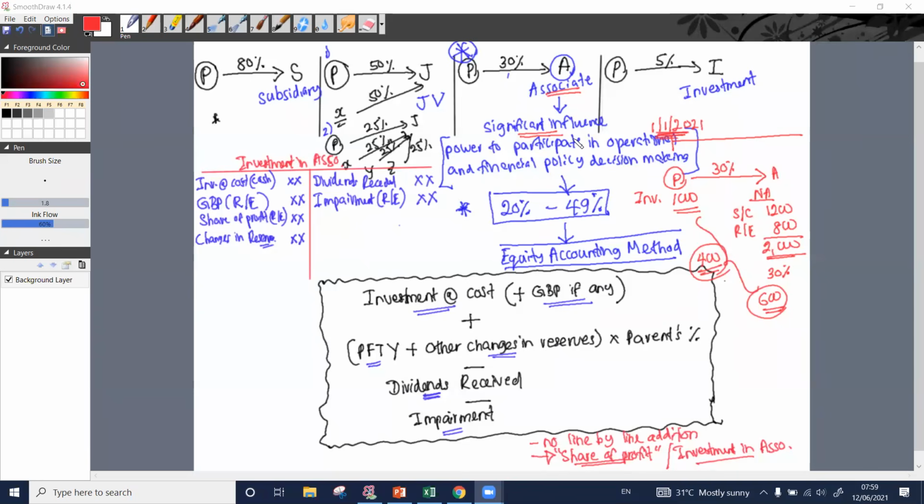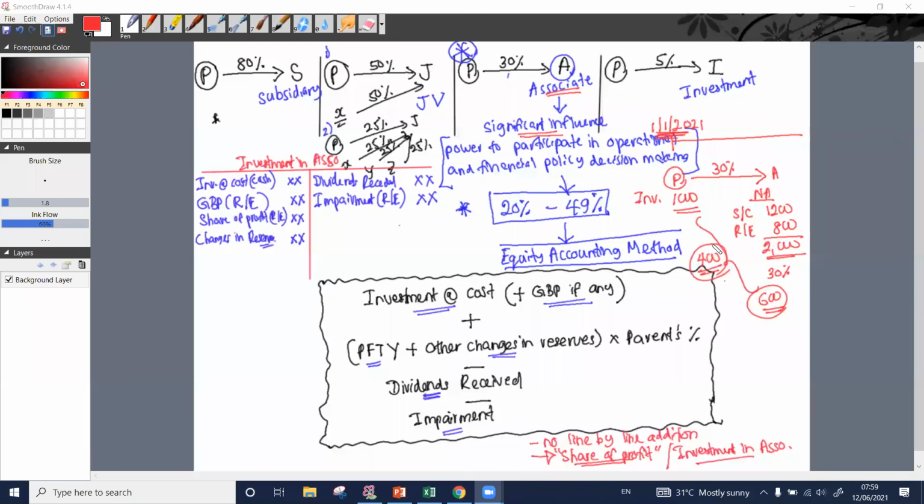Again, what is this? To acquire net assets worth 600, how much are we paying? We are paying 1,000. To get something worth 600, we pay 1,000. So why are we paying extra? We are paying extra for their goodwill.